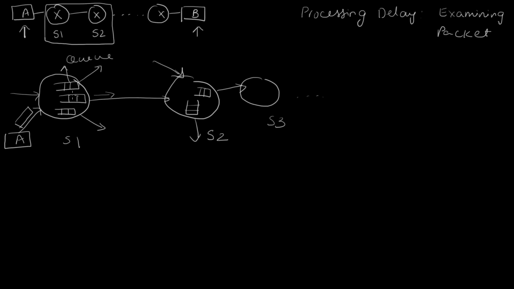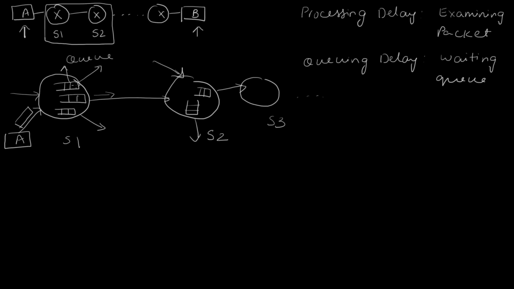Now, when the packet is placed in this queue, it is very much conceivable that there are other packets already in the queue, in which case this packet from A has to wait in this queue. And the delay associated with that is called the queuing delay. Basically, this is the delay experienced by a packet waiting in a queue.